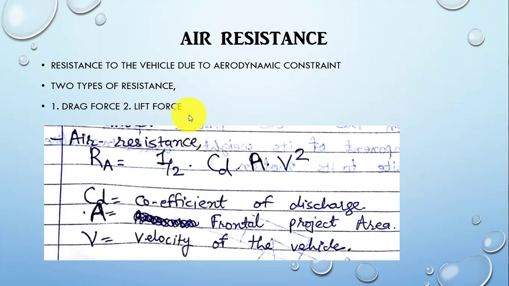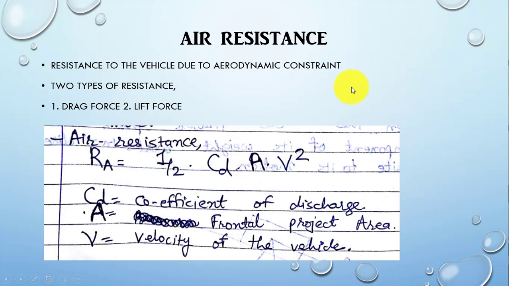In the formula of the air resistance, we can see the value of Ra is equal to half CD A V square, in which A is the frontal projected area of the vehicle, which means the area which comes into contact with the air medium while the vehicle is driven. Second, V, which is the velocity or speed of the vehicle. And the third one is the coefficient of discharge. The coefficient of discharge will be dependent on the shape of the vehicle and also on the density of the air medium.